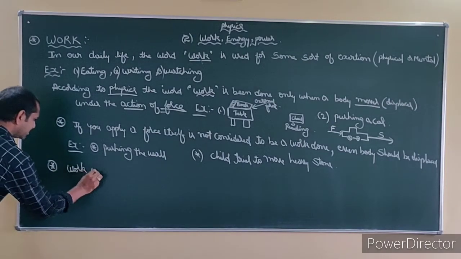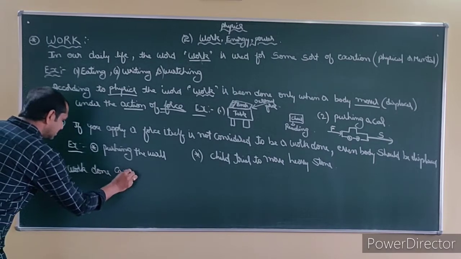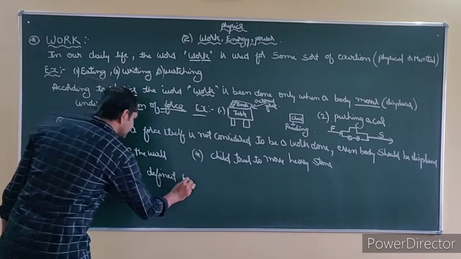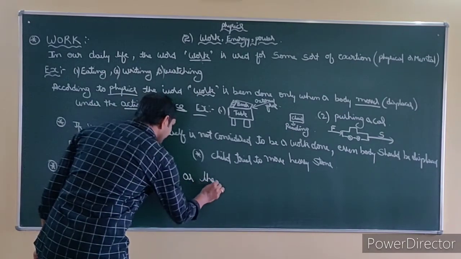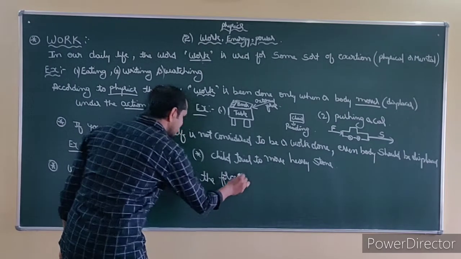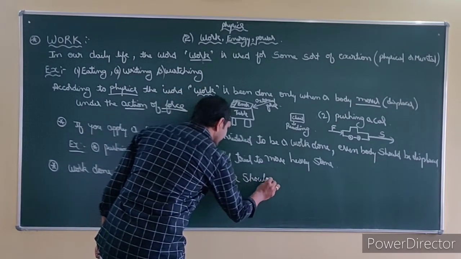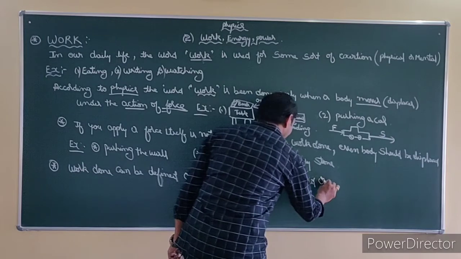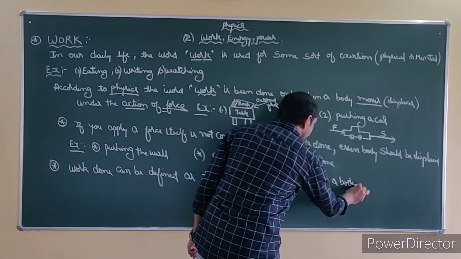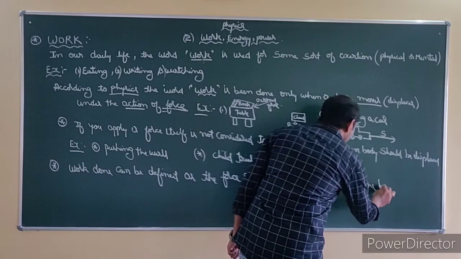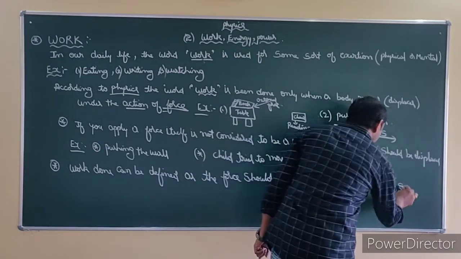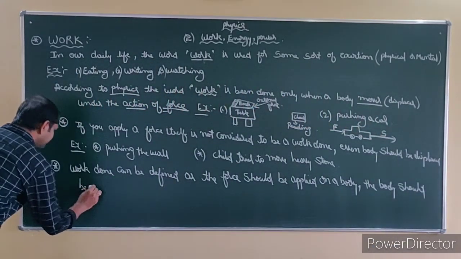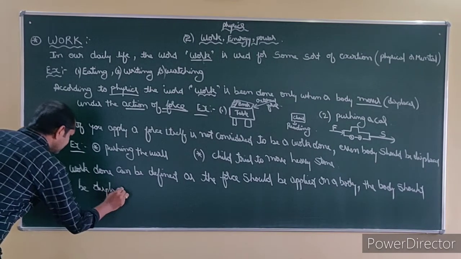Work done can be defined as: the force should be applied on the body, and the body should be displaced.